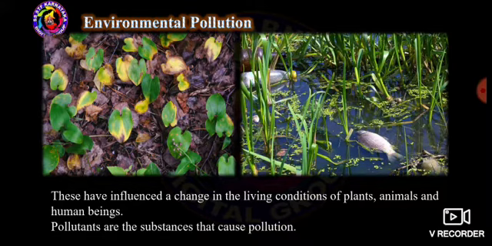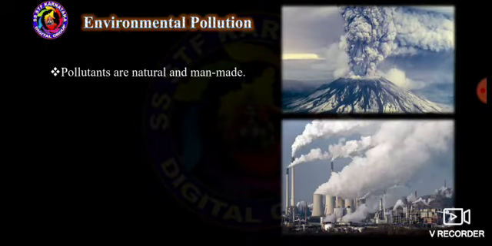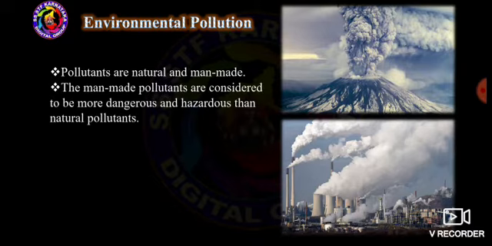Pollutants are the substances that cause pollution. So, pollutants are the substances which will cause the pollution. Causes means what kind of causes and which are the causes. Pollutants are natural and sometimes they were man-made pollutants.